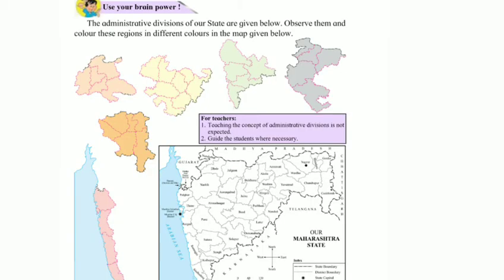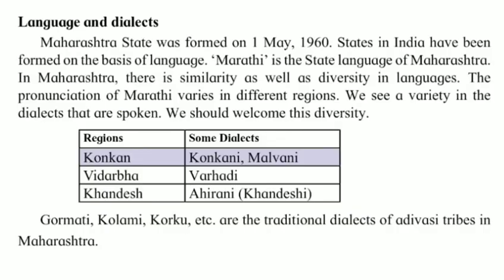Now students, coming to page number 98, use your brain power. See, the administrative divisions of our state are given below. Observe them and color these regions in different colors in the map given below. This you do as an activity in your scrapbook. Now students, coming to page number 99, see language and dialects. Dialect means a form of language which is spoken in some region or group.